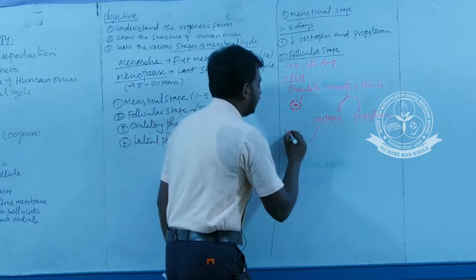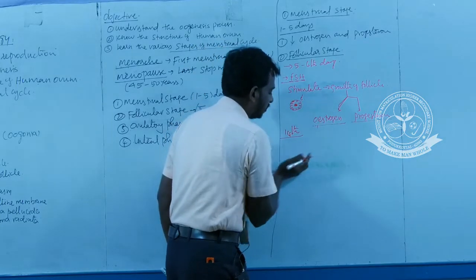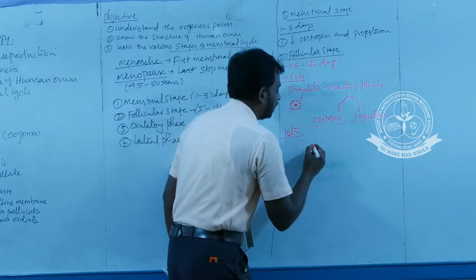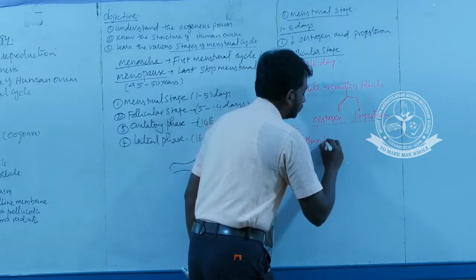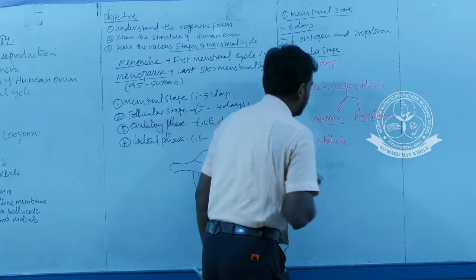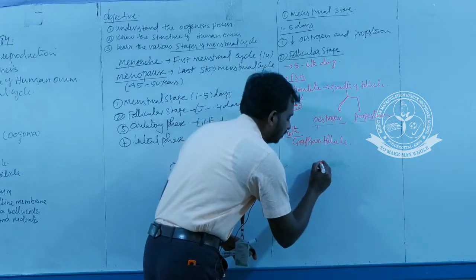At the day of 14, already you know, the follicle becomes a matured follicle, or a Graafian follicle. Graafian follicle. So we have to understand the structure of a Graafian follicle here.